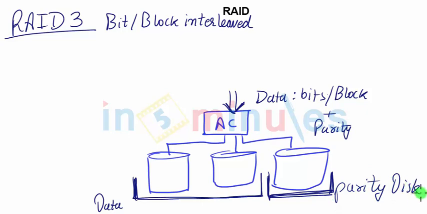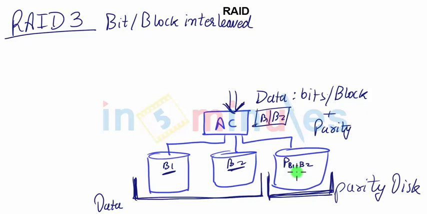Logic is fairly simple. Whenever data comes, maybe we divide it into block 1, block 2. Block 1 goes over here, block 2 goes over here, and after getting copied, we'll be creating parity, and we'll be storing parity for block 1, block 2. So even if there is a failure, we'll be able to recover it with the help of parity bits.